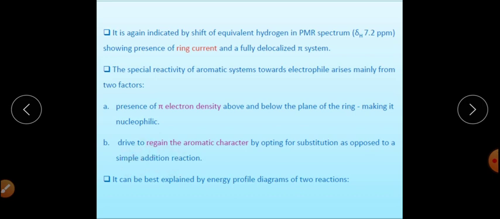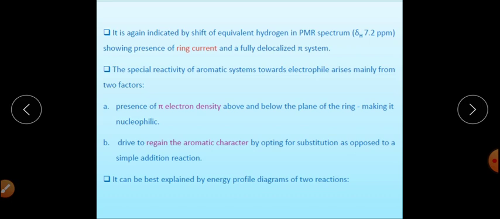The second factor is the drive to regain the aromatic character by opting for substitution as opposed to a simple addition reaction. If it underwent an addition reaction, the extra stability because of the aromatic character of the benzene molecule would be lost, and it would form the addition product.